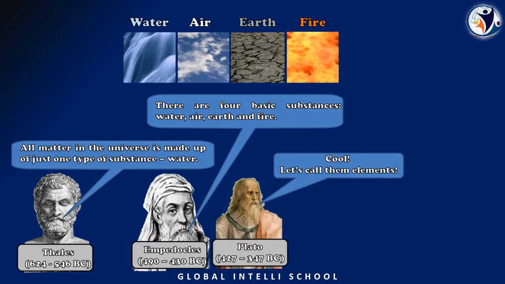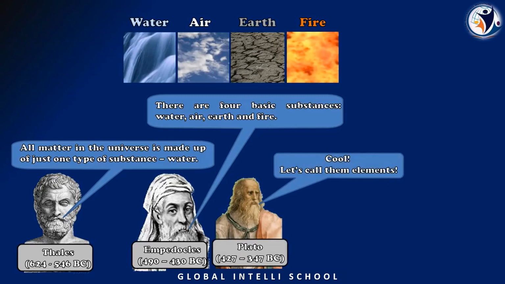If all the elements can be classified that way, then Plato came into the picture and said, okay, cool, while we are arranging all these things, why can't we call them by some name? Let's call them elements. Whatever particles you discover, there is no name until then. It is a water particle, an air particle, an earth particle, a fire particle. That is how it used to be.